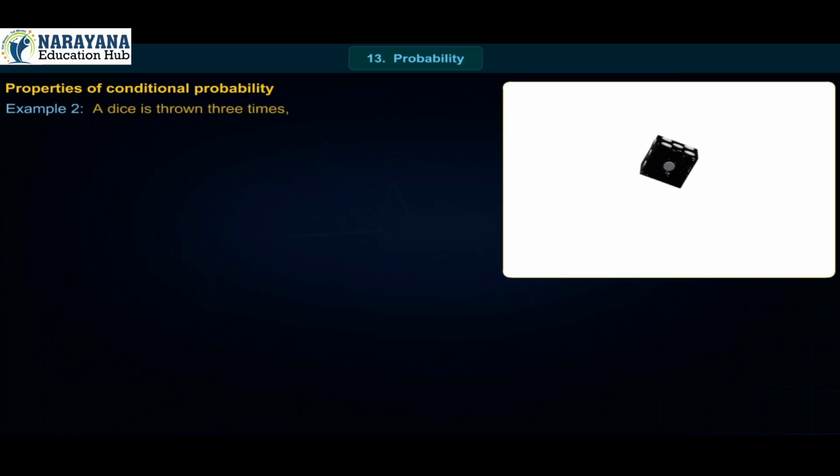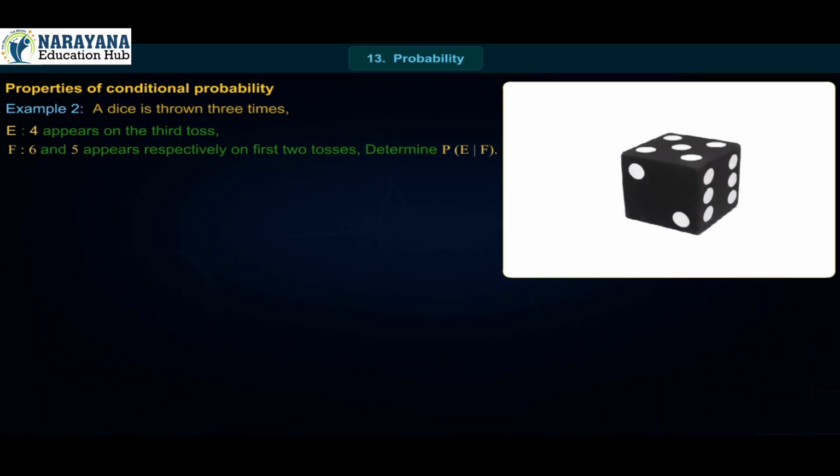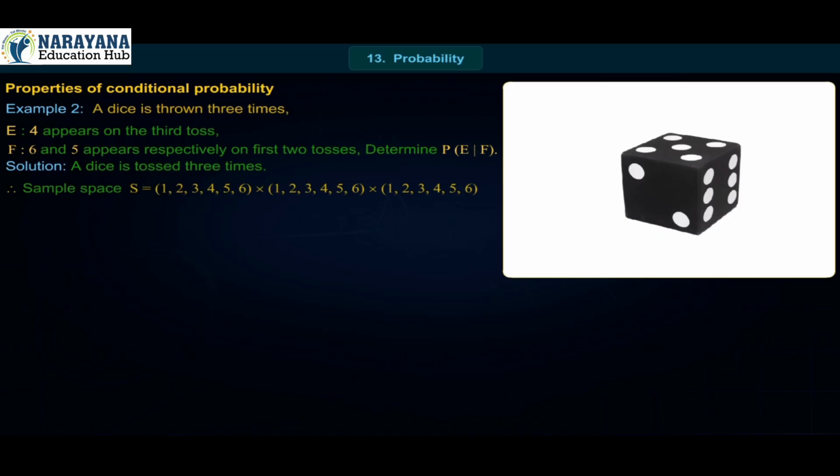Example 2. A dice is thrown 3 times. E: 4 appears on the third toss. F: 6 and 5 appear respectively on the first two tosses. Determine P(E|F). Solution: a dice is tossed 3 times. Therefore, the sample space S = {1,2,3,4,5,6} × {1,2,3,4,5,6} × {1,2,3,4,5,6}.